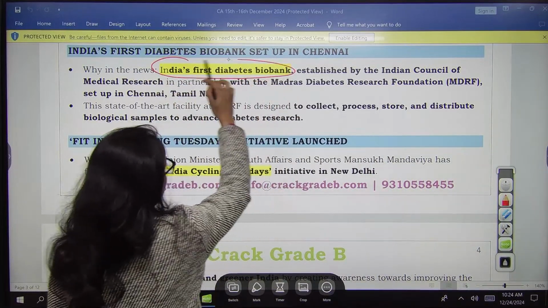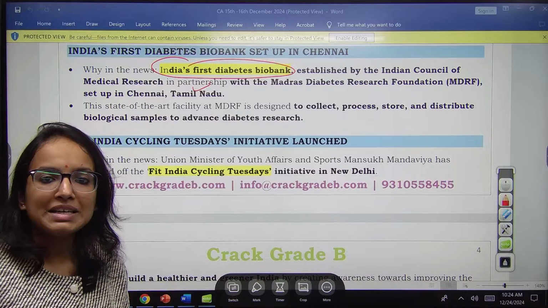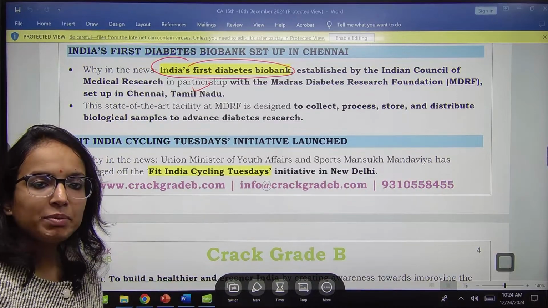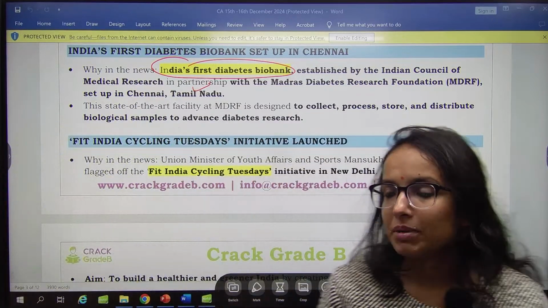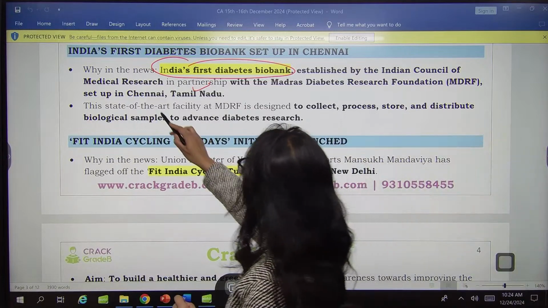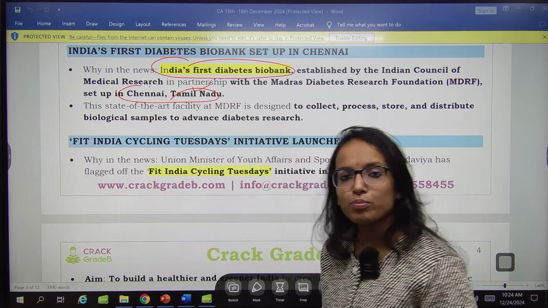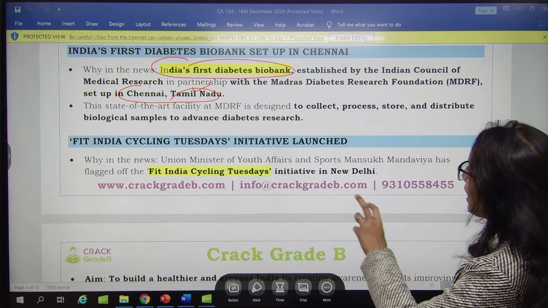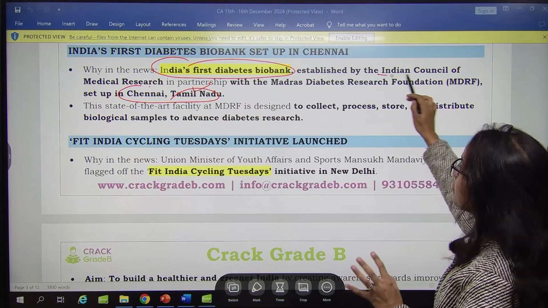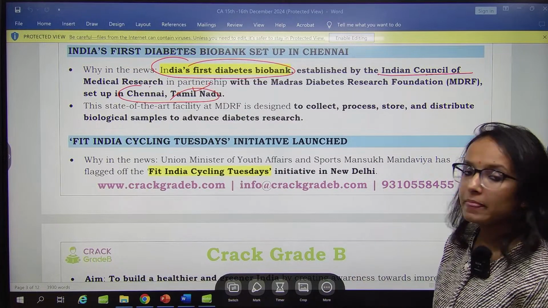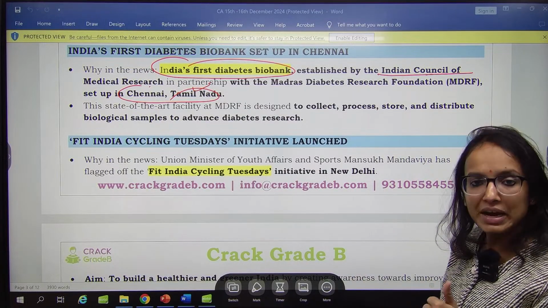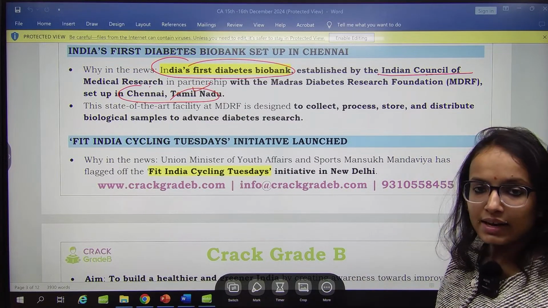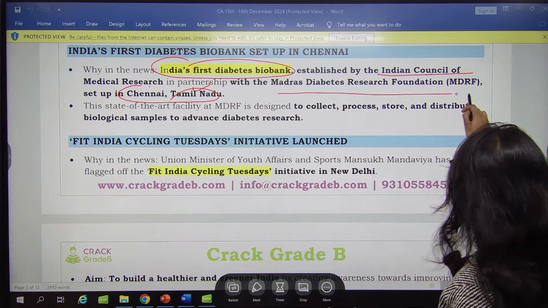Okay, then next is India's first diabetes biobank has been established. This can be a very important fact. India's first diabetes biobank, where has it been established? It has been established at Chennai in Tamil Nadu. One more important fact, who has developed this? It has been established jointly by the Indian Council of Medical Research, ICMR, in partnership with Madras Diabetes Research Foundation.